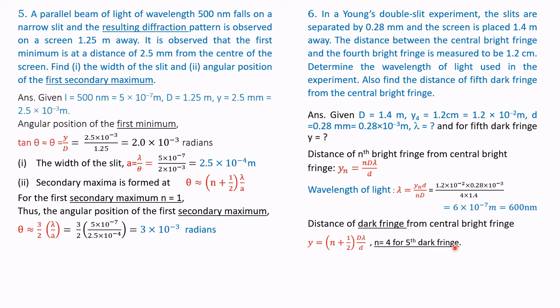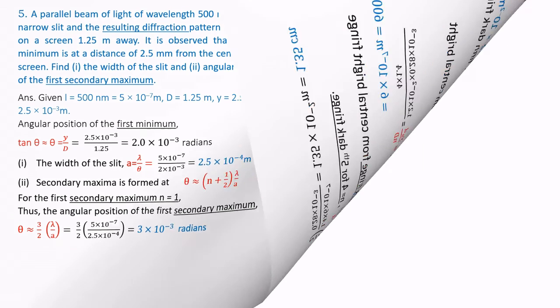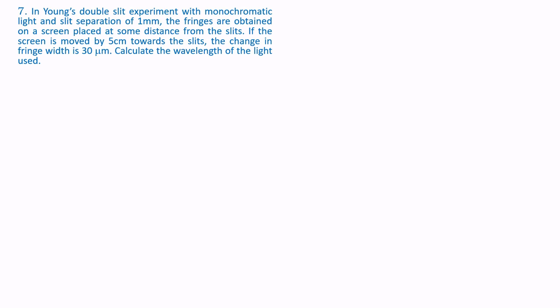Please remember, for the fifth dark fringe, n is 1 less than the actual number of the dark fringe. Therefore, y is equal to 4 plus half into 1.4 into 6 into 10 to the power of minus 7 divided by 0.28 into 10 to the power of minus 3. Simplifying, we get the answer as 1.35 centimeter. Next question.